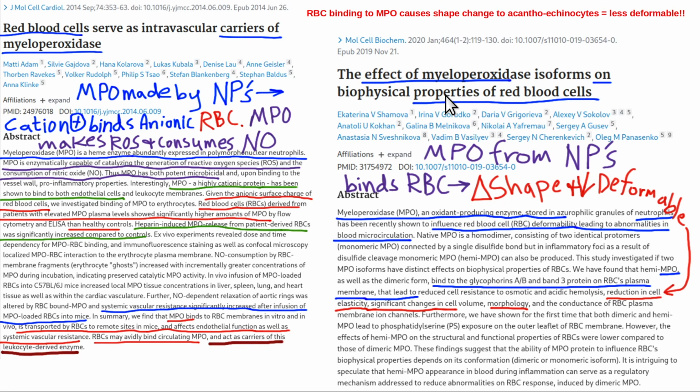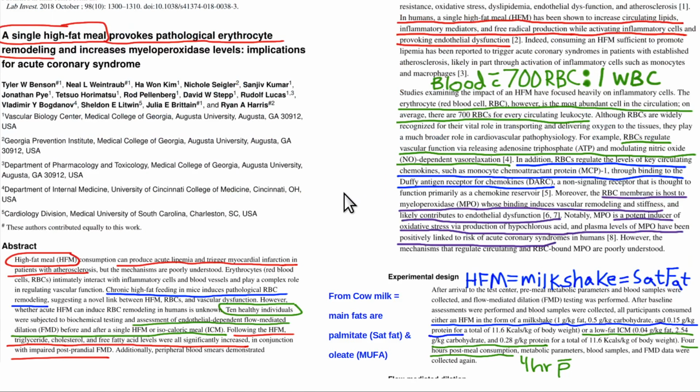Another big thing MPO does is it binds to the red cells and it changes their shape. So, the effect of myeloperoxidase on the biophysical properties of red blood cells: it makes them less deformable, less elastic. Same thing as less flexible. Because remember, a red blood cell, I'll get a picture here, is normally bigger than a capillary. Red cells are typically about 7 microns, capillaries about 5 microns. So the red blood cell normally has to deform itself to pass through that capillary. If the red blood cell is stiffened, less flexible, less able to bend, then it has a harder time pushing itself through that capillary. So blood pressure has to go up.